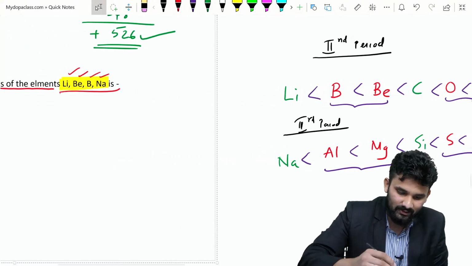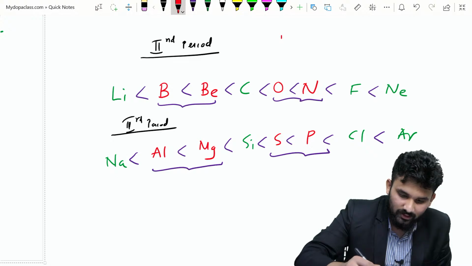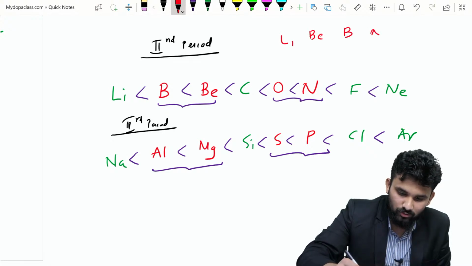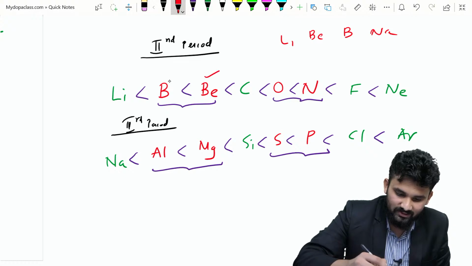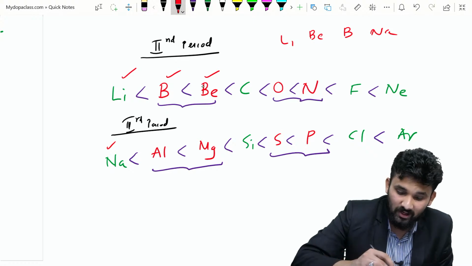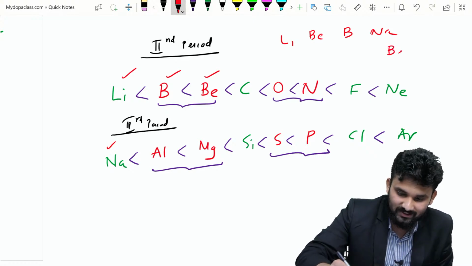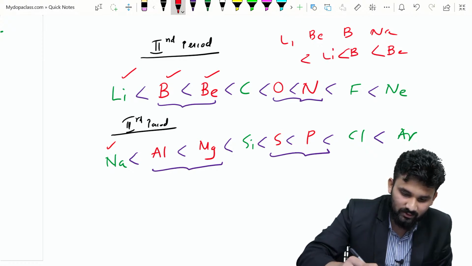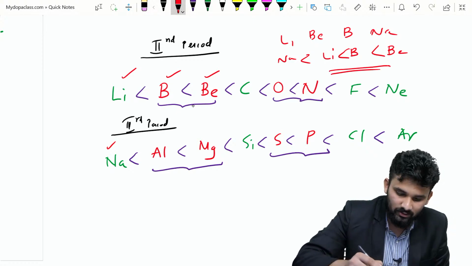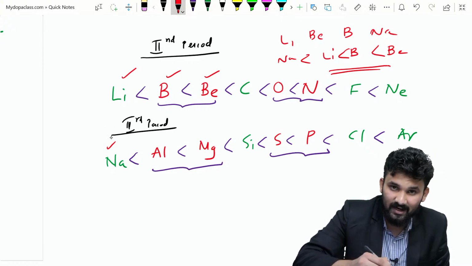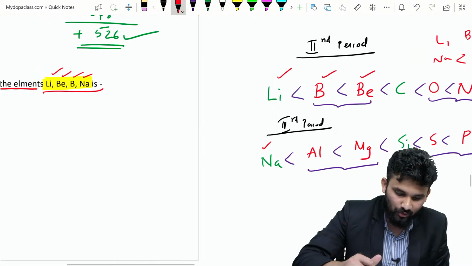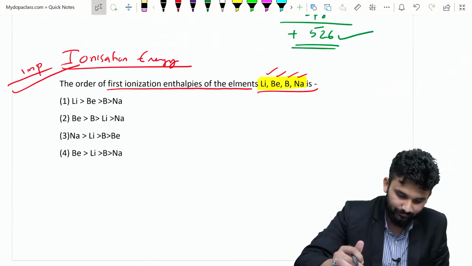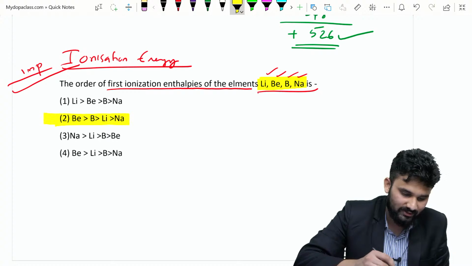So in this question we have lithium, beryllium, boron, sodium. We know that from left to right ionization energy increases, so the maximum is beryllium, then boron, then lithium, then sodium. Because size increases, ionization energy decreases. So the option is sodium, lithium, boron, beryllium, and option 2 is the right answer.